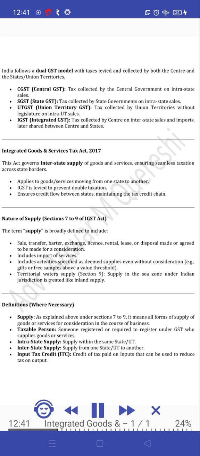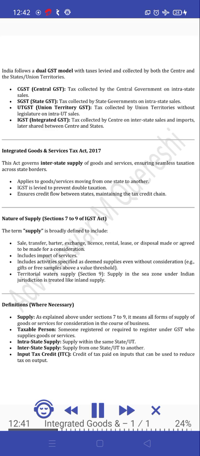Nature of supply, Section 7 to 9 of the IGST Act. The term supply is broadly defined to include sale, transfer, barter, exchange, license, rental, lease, or disposal made or agreed to be made for a consideration. Includes import of services. Includes activities specified as deemed supplies even without consideration, e.g., gifts or free samples above a value threshold. Territorial waters supply, Section 9.